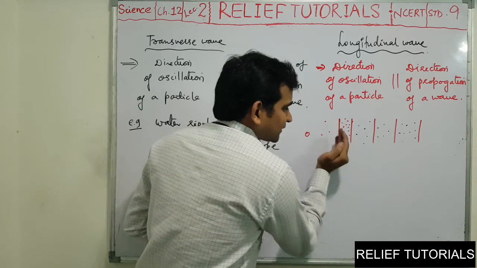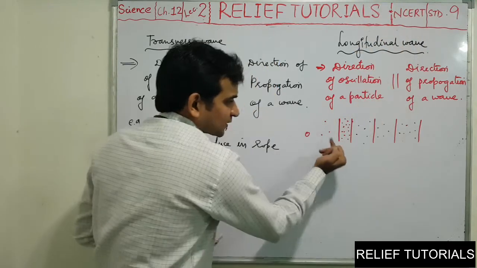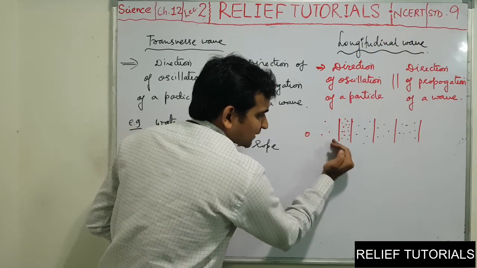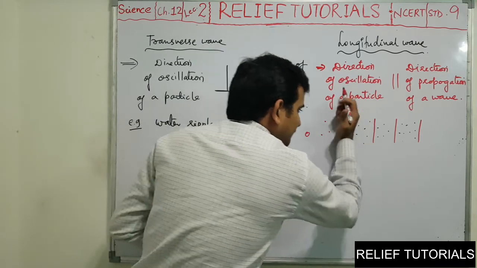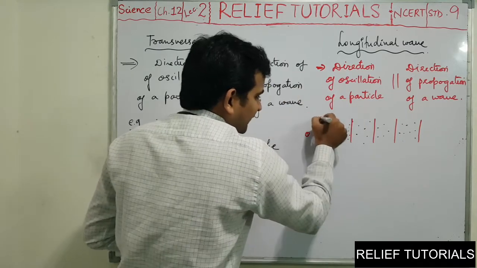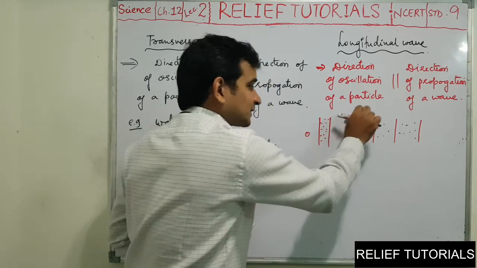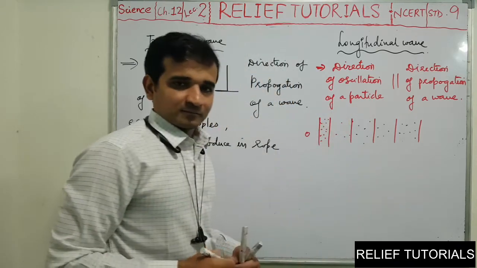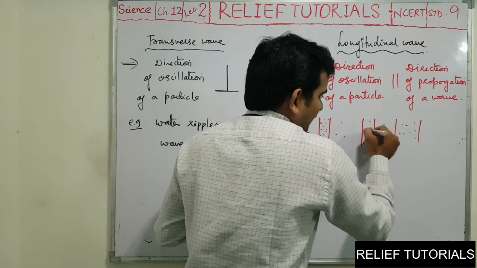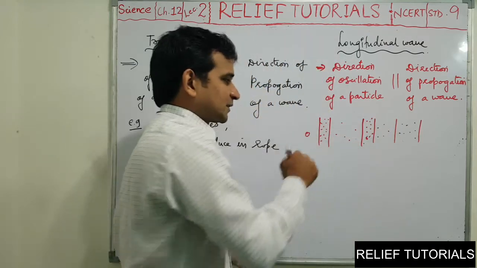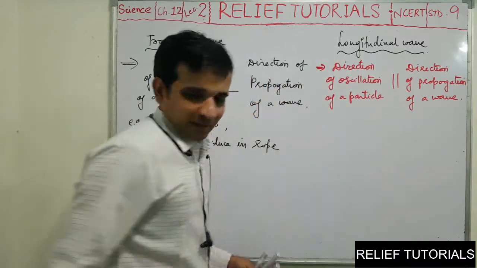Then these molecules again come in this direction. They are just oscillating, they are not going away. The first layer goes like this and again comes back. So where here was the less density, at the very next moment all the molecules come back on this side, and here you will see the highest density again, and where previously was the highest density, there is the least density now. Then the second layer pushes in this direction. Here is the high density and the low density already here. So in this way, after some time, the structure of air will be like this.